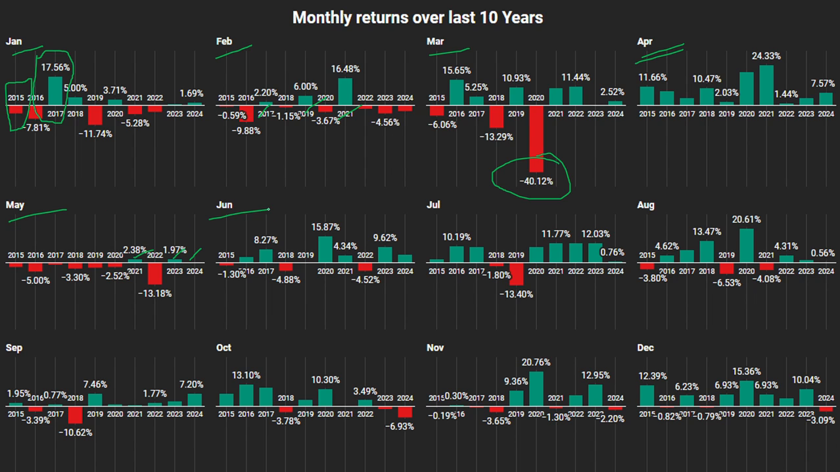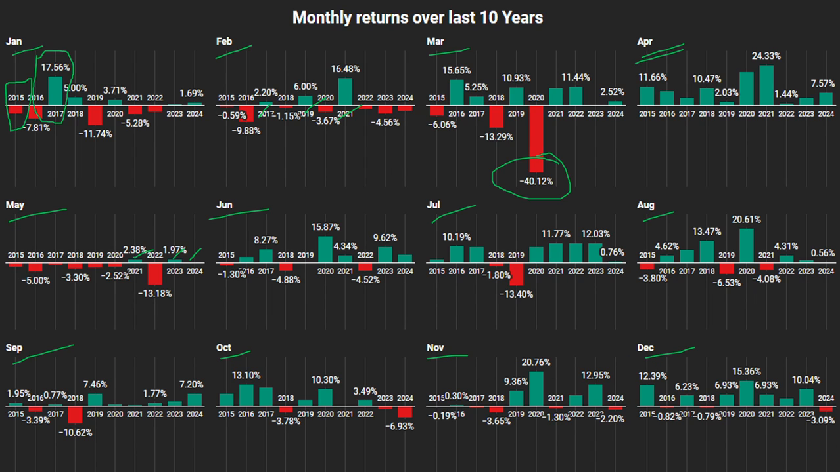Moving on to June, 6 positive and 4 negative. July, a very good month for the sector with 8 positive and only 2 negative returns in last 10 years. August, 7 positive, so good month. September, 8 positive, so very good month for this sector. October, 7 positive and 3 negative. November, 5 positive, 5 negative apiece, and December, 7 positive.